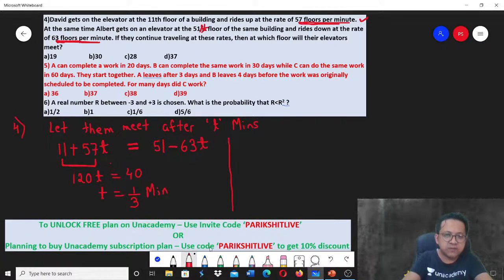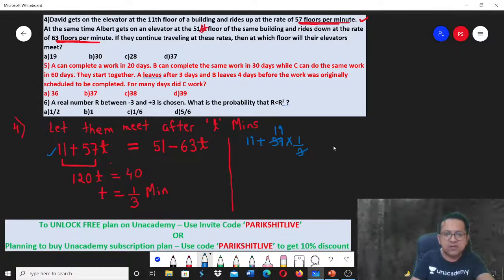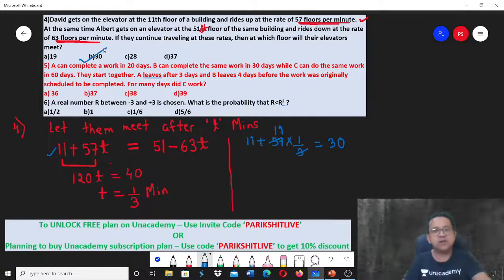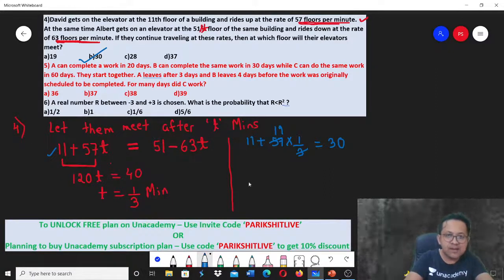So very easy. Just put the value of t. So 11 plus 57 into t will get you the value, right? 3 ones are 3, 19s are 19. So 19 plus 11, 30. Answer is they meet on the 38th floor. That's your answer. Any doubt in this? Clear? Fine? Okay.